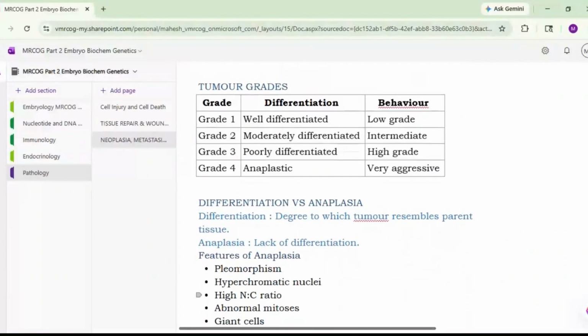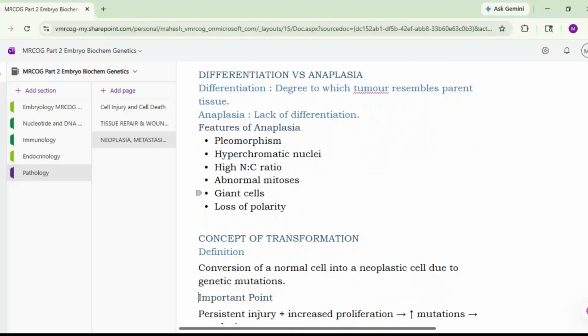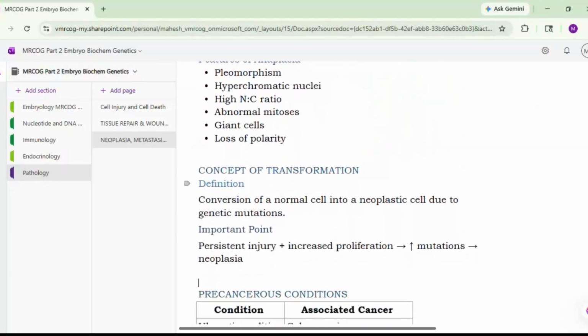Okay. And the behavior depends upon the differentiation. If it is well differentiated, it is low grade behavior. Moderately differentiated, it is intermediate. Poorly differentiated is high grade, and anaplastic is very aggressive. Okay. So there is a difference between differentiation and anaplasia. Differentiation is the degree to which the tumor resembles the parent tissue, while anaplasia is the lack of differentiation. So these two things you should remember, because these concepts they can check in the SBA. Then what are the features of anaplasia? Pleomorphism, hyperchromatic nuclei, high N by C ratio, abnormal mitosis, giant cells, loss of polarity.